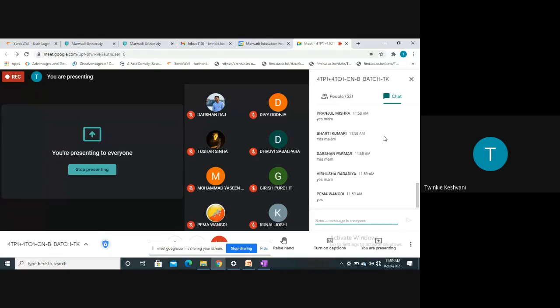Right? This question is very, very important and it will be asked in 6 marks. You have to draw the diagram, you have to explain the hierarchy along with one example. So is it clear now?